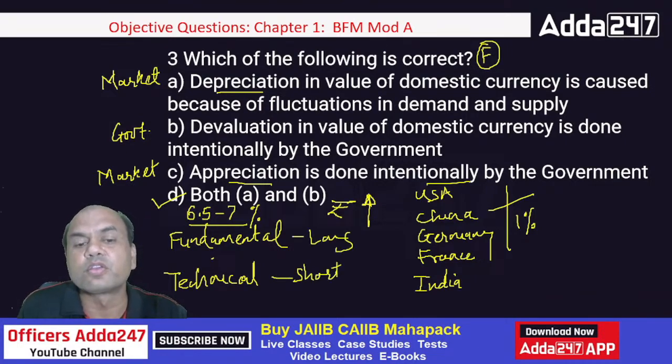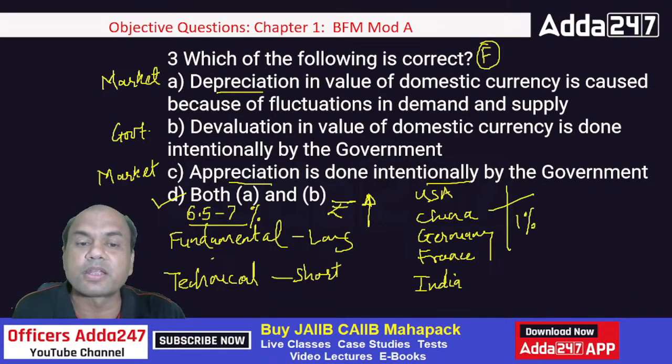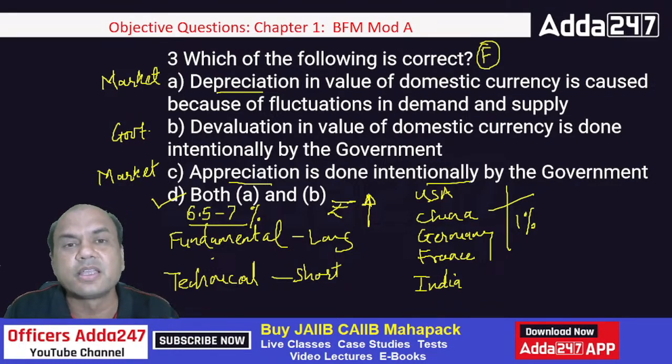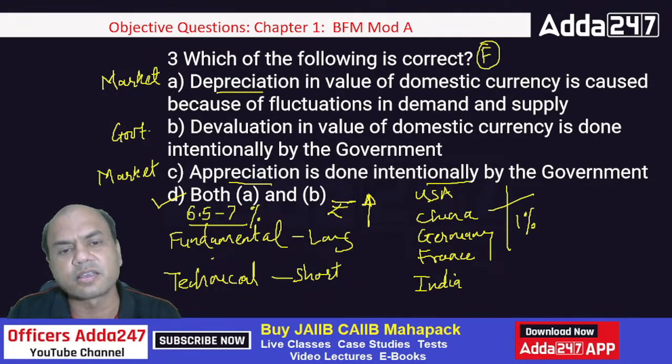Right? So fundamental means GDP growth, government giving the impetus. These are all fundamental reasons. Technical means what? Short term. Brokers, the middle persons, the brokerage companies, their views. These are technical reasons. Then interest rate changes in the countries. These are the technical reasons.